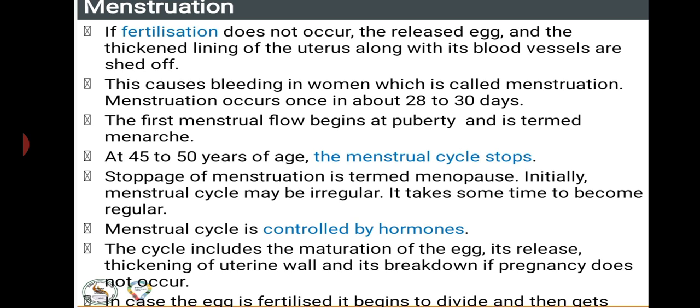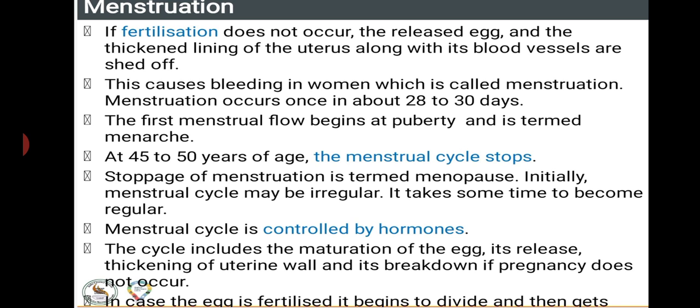The menstrual cycle is controlled by hormones too. You might have heard that hormones play a very important role. This cycle includes the maturation of the egg, its release, thickening of the uterine wall, and its breakdown if pregnancy does not occur.